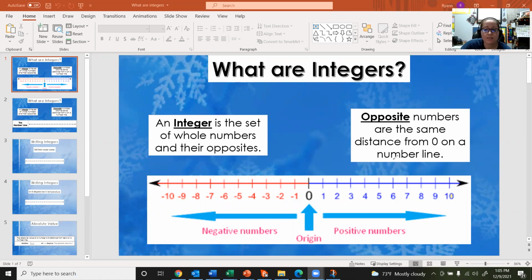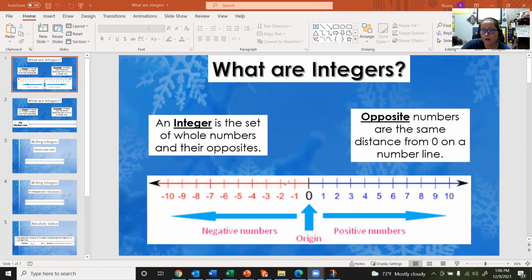And then we could take it a little bit further. We could say, okay, what is an opposite number? Opposite numbers are numbers that are the same distance from zero on a number line. So we have this example of a number line below, and we can see that we have zero in the middle, and then to the right of zero, we go in the positive direction, and to the left of zero, we go in the negative direction.